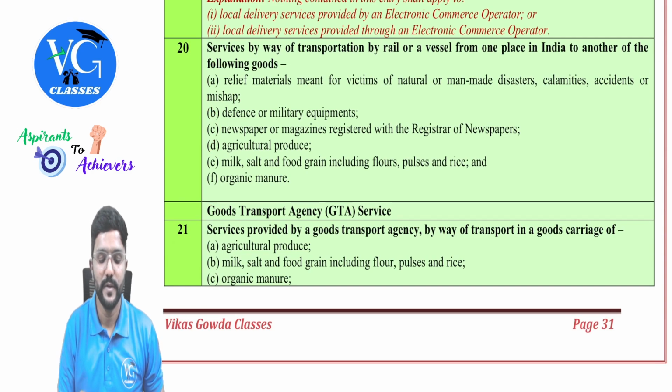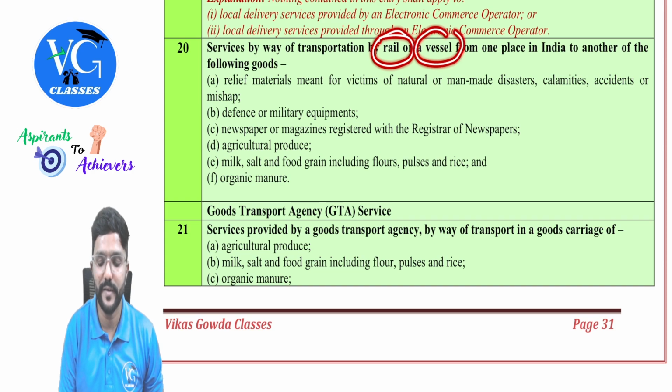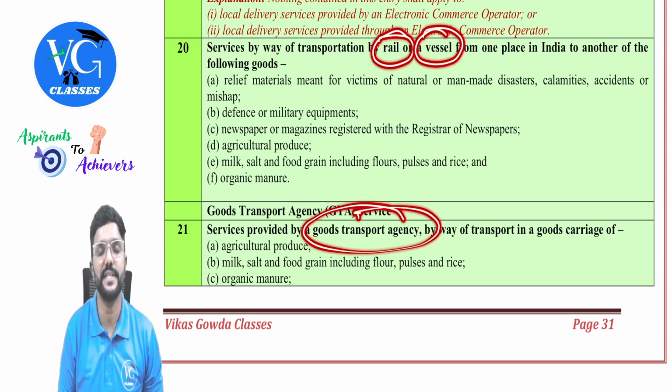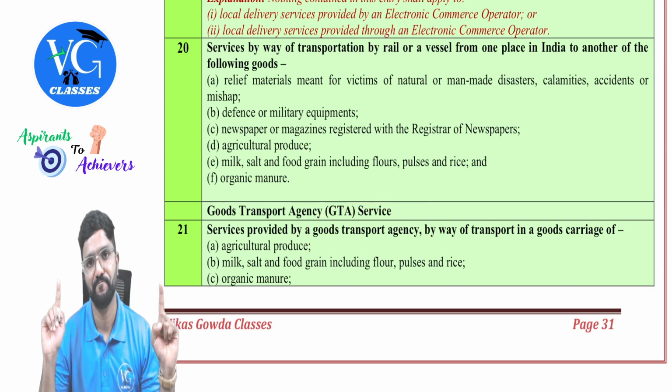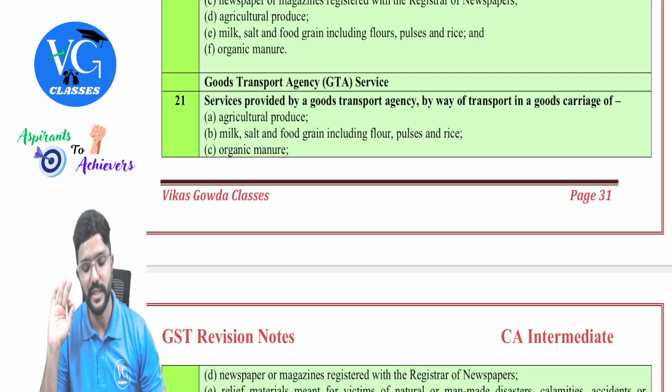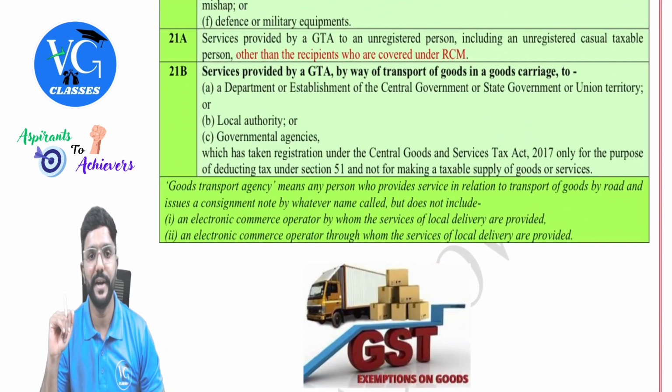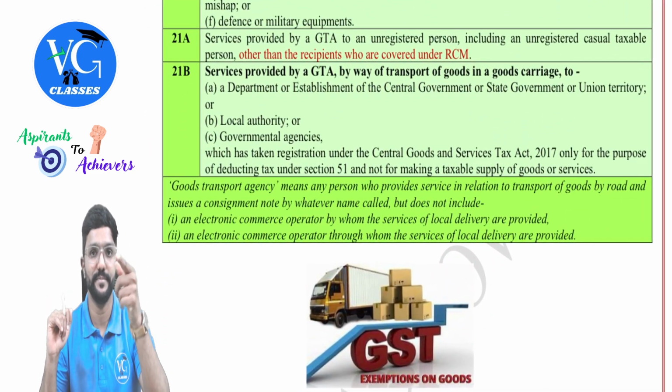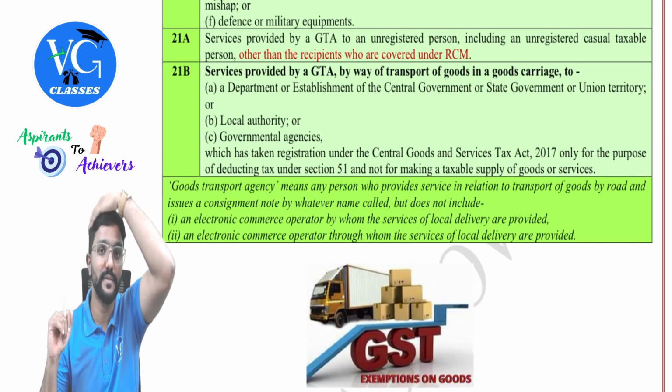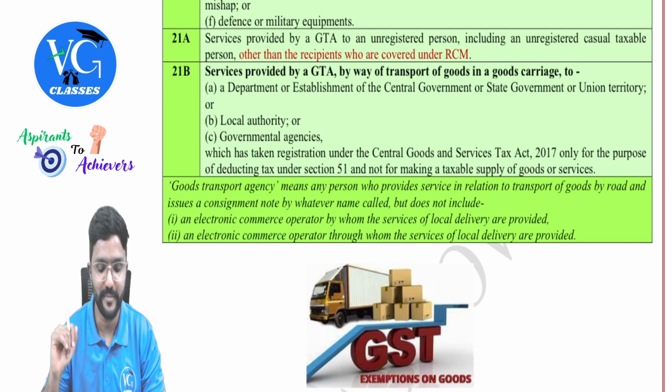So if the following items are transported either by rail or vessel or goods transportation agency, it is exempt. On freight charges, GST is exempt. Okay. 21A, 21B are connected to RCM.